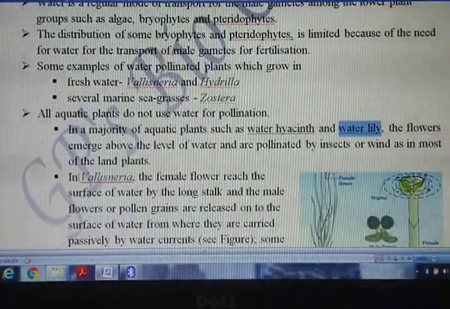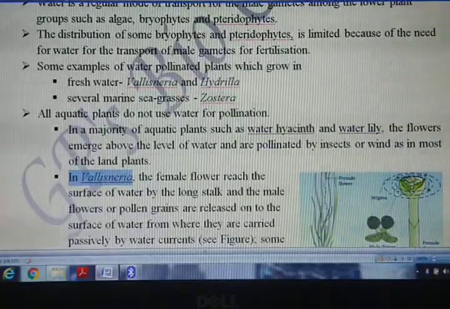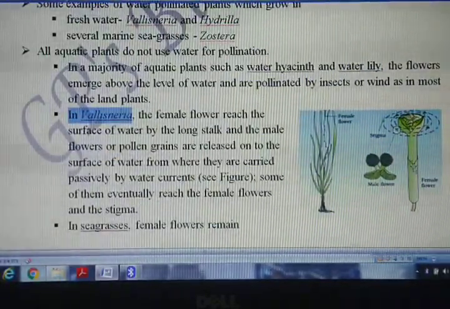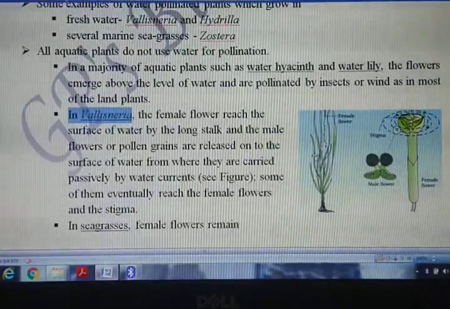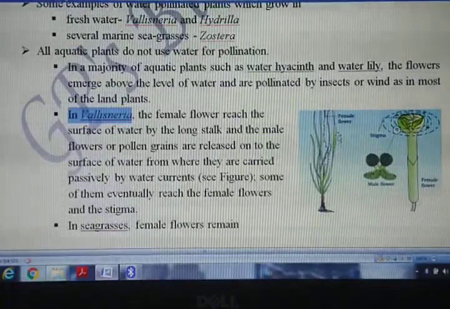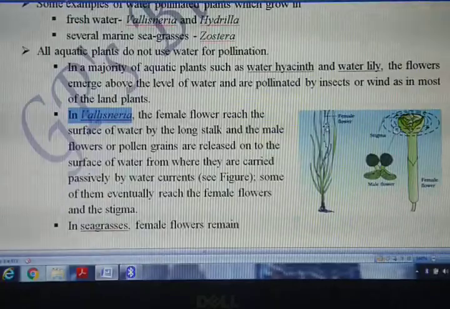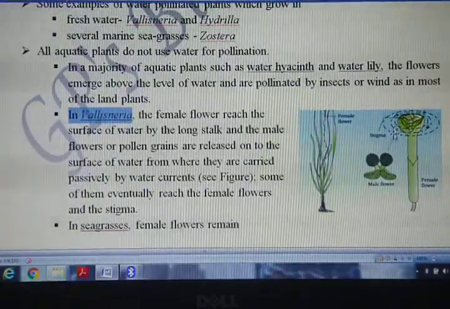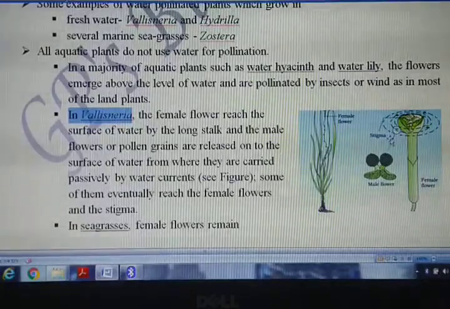Second one, if you see Vallisneria, we have mentioned earlier. In case of Vallisneria, if you just look at the figure here, in the left one over here, female flowers are there. Female flowers are borne and male flowers are a little on the lower side. Okay.